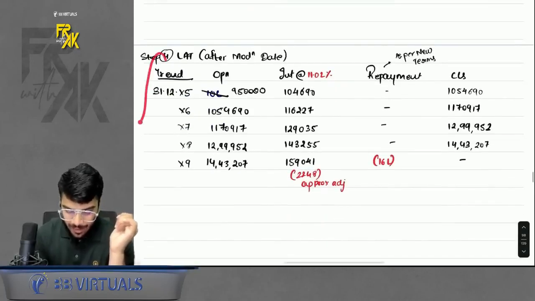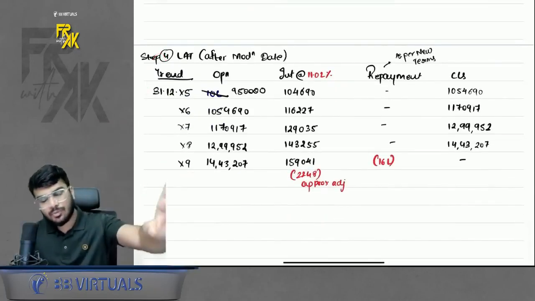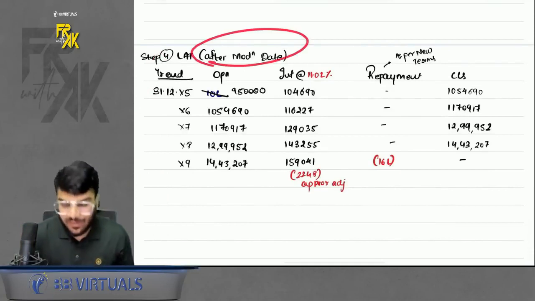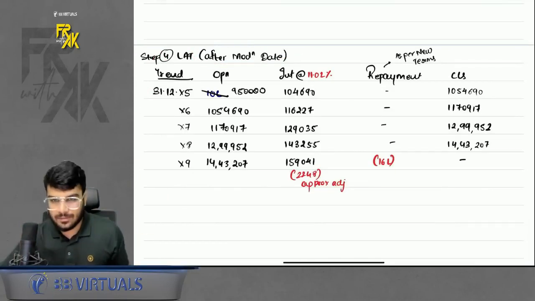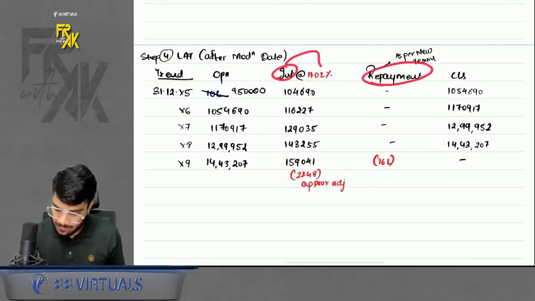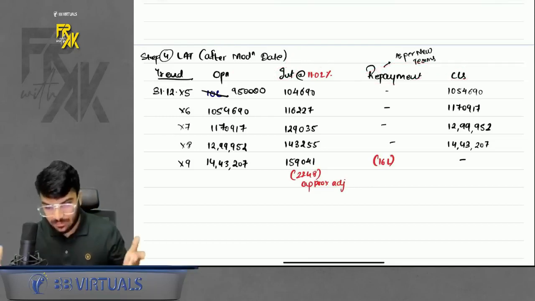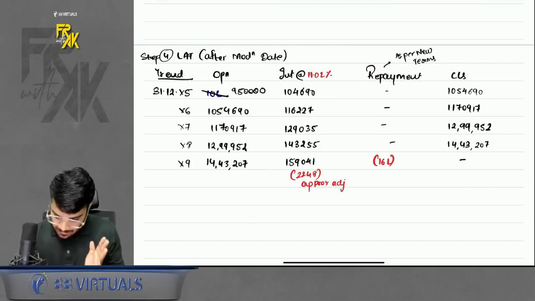Then prepare the LAT after modification. Before modification, prepared for the first 5 years. After modification, you will prepare for the remaining 5 years. Okay, in opening, take the revised carrying amount. Interest, take the new EIR. Repayment and closing, you will take as per the revised terms. It will match. Clear with this? This was example number 2.